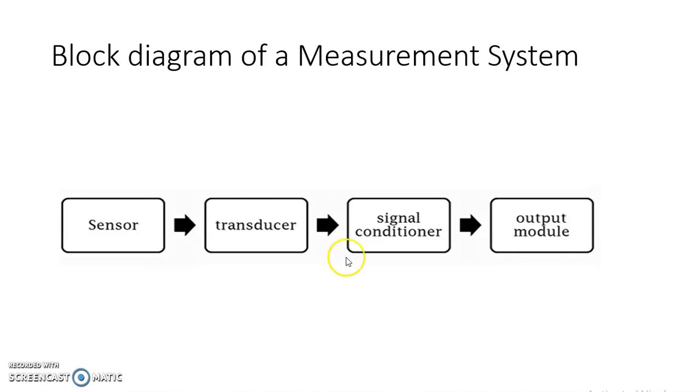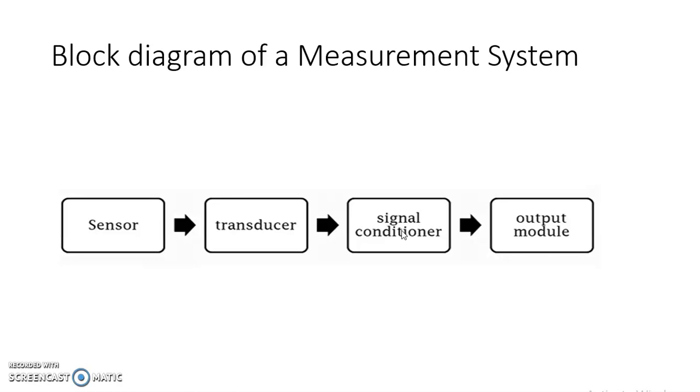Then after that, the converted electrical signal must be conditioned, and that is done by signal conditioning. Sometimes the converted electrical signal of a transducer may be very low in magnitude, so it needs to be amplified, and that job is done by signal conditioning. And sometimes attenuation or filtering of the output electrical signal of the transducer is to be done, and that job is also done by the signal conditioner.